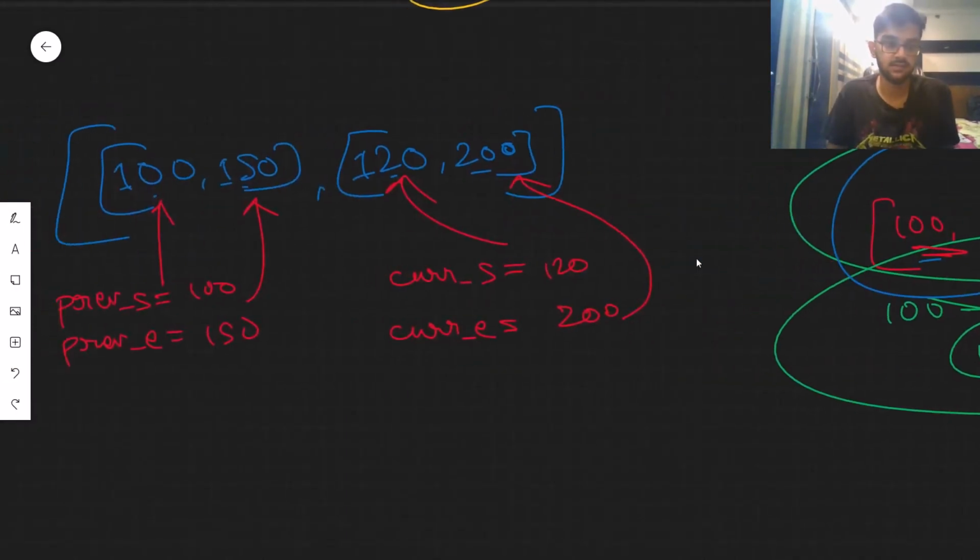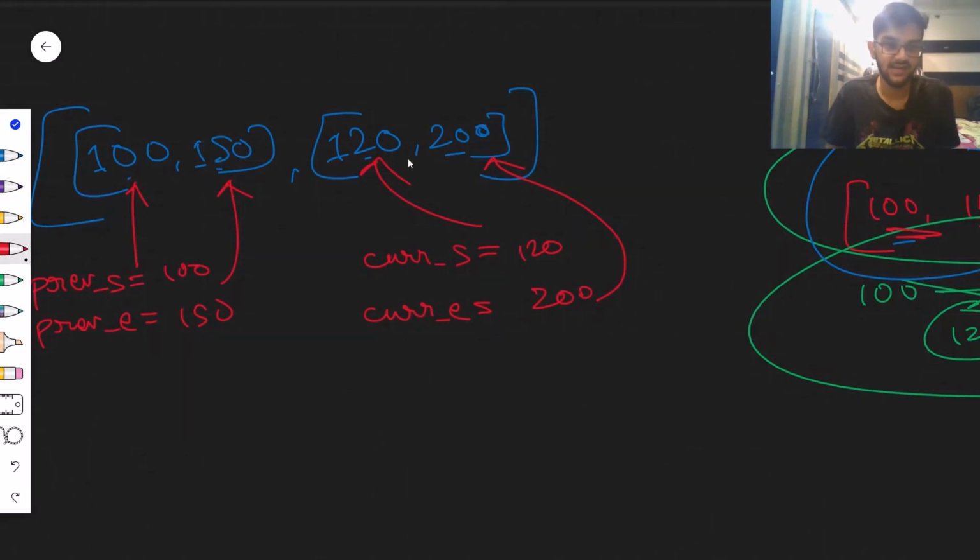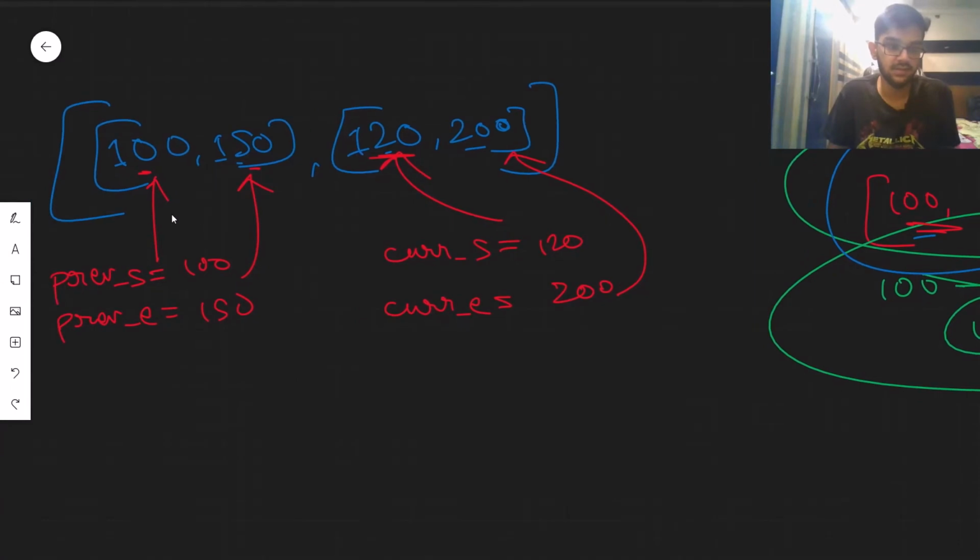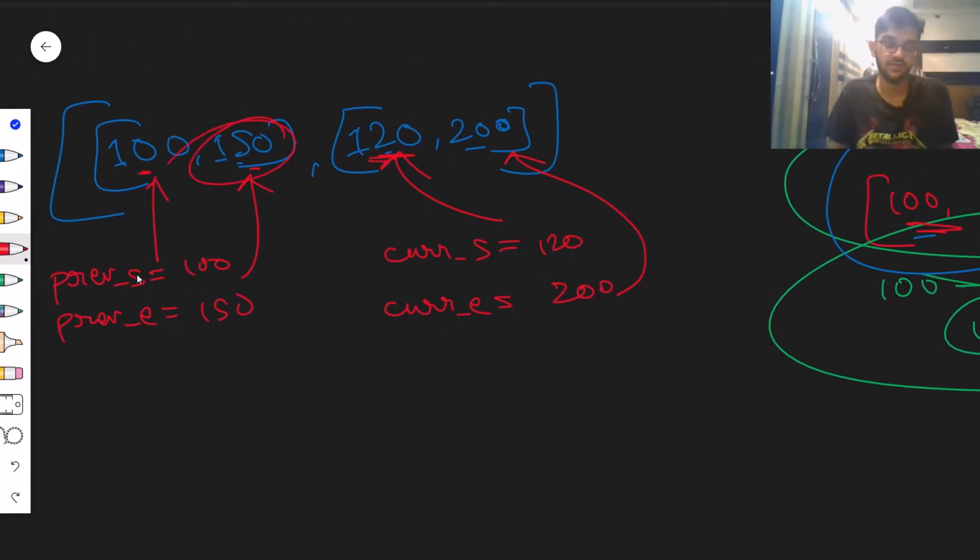So how do I check that? Well, it's quite simple here. I'll check if 120 is between 100 and 150. Or I can just simply check if 120 is less than 150. I don't need to be considering the other one as well. If 120 is less than 150, definitely it's in between those two minute timestamps. So how do I do that?